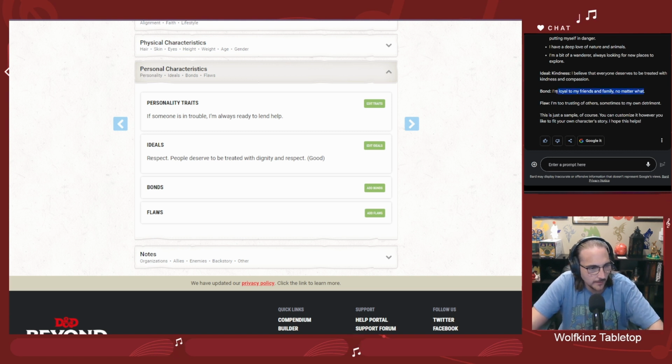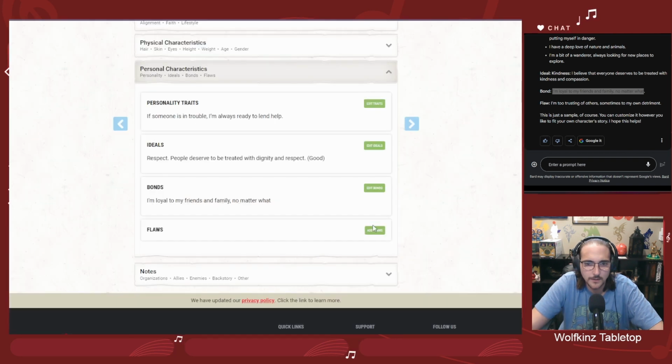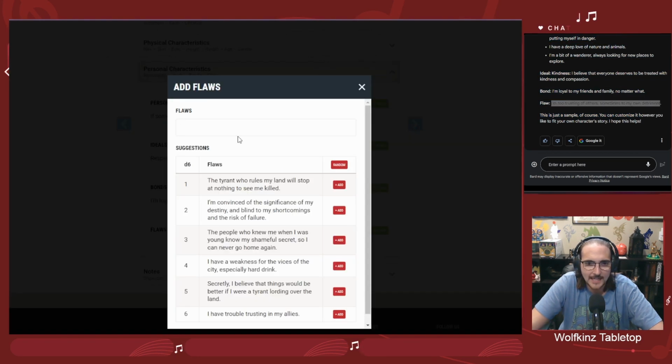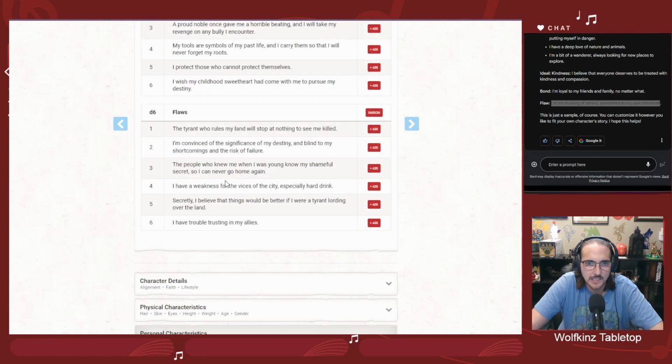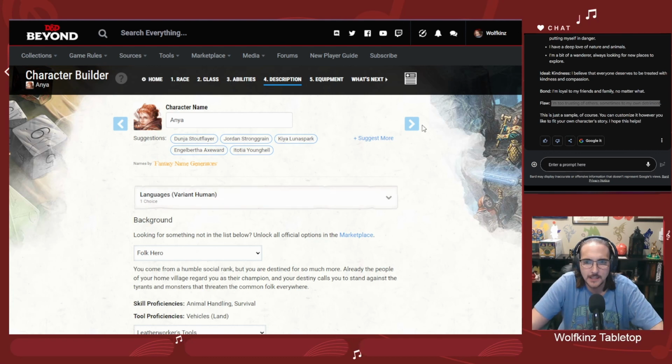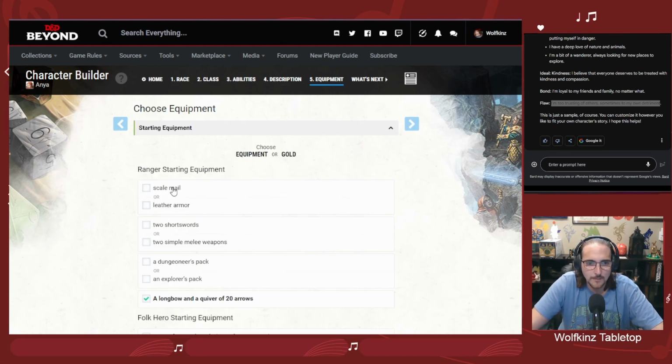Actually, let's see if I can just copy and paste it in real quick. So this bond, yeah, there we go. And then the flaw, too trusting of others. And like I said, I think that the ideal and the personality trait we picked were close enough to the intent. Okay. So last thing, starting equipment.